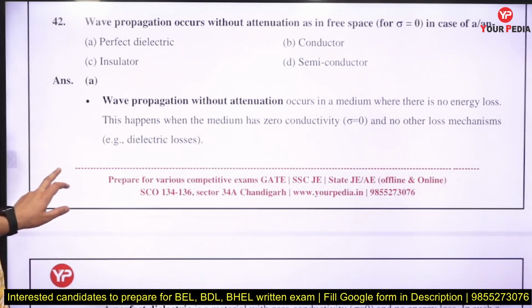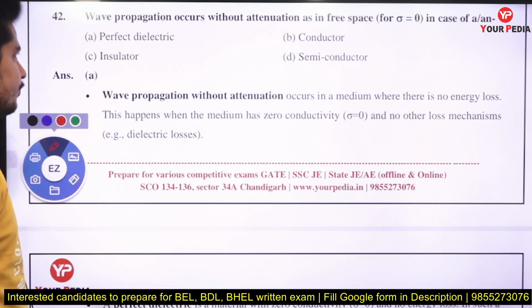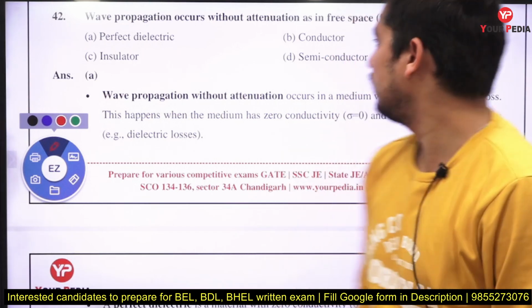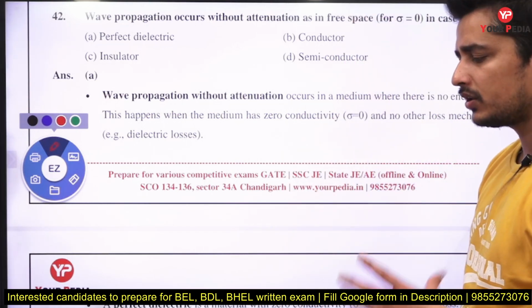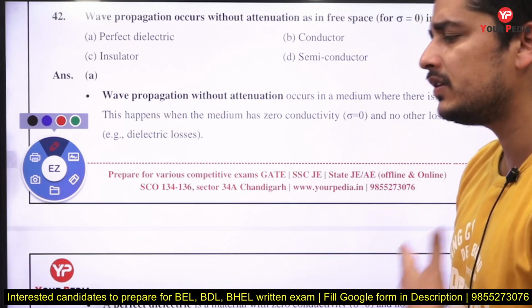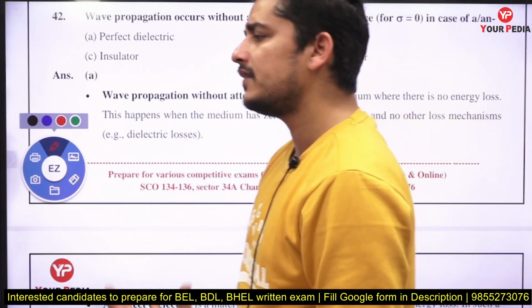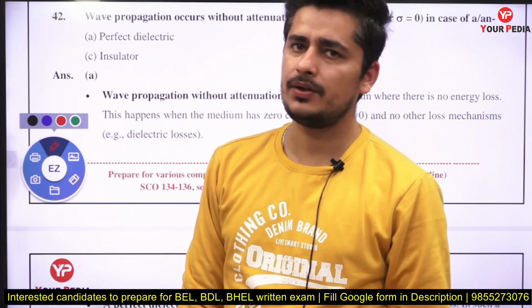Wave propagation occurs without attenuation as in free space for sigma equals 0. Basically, the EM wave easily goes through a dielectric medium. So we can say the dielectric medium is a perfect medium for an EM wave, right?